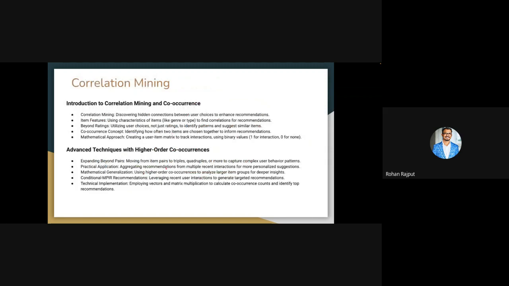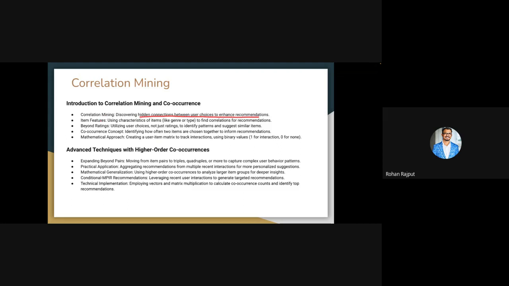Now the third way, the second method in counting-based recommendation, is called correlation mining, where we try to obtain some kind of correlation between items and users to recommend content to the user. What we are trying to understand in correlation mining is discovering the hidden connection between user choice and enhanced recommendation, right? What type of choices the user made in the past that impact his future recommendation.